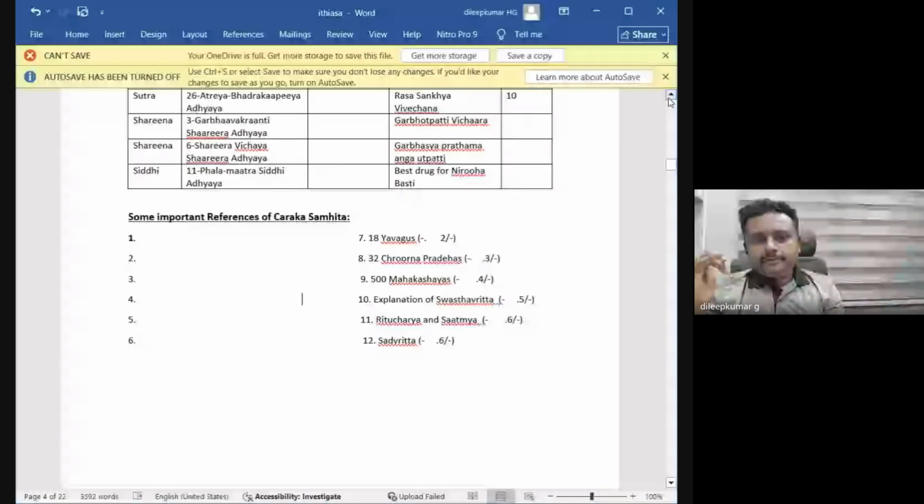Patanjali, Panini, and Charaka are all the same. There is no difference between Patanjali, Panini and Charaka. All are from the same fraternity. In that regard, Charaka wrote Patanjali's Yoga Sutra, Panini's Vyakarana, and also Charaka Samhita.